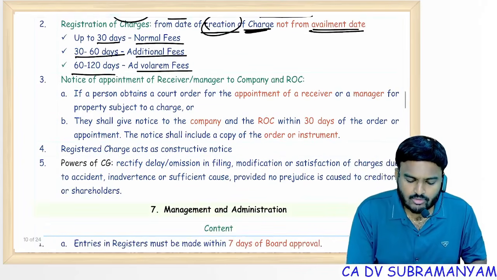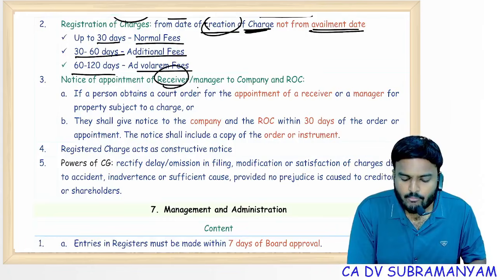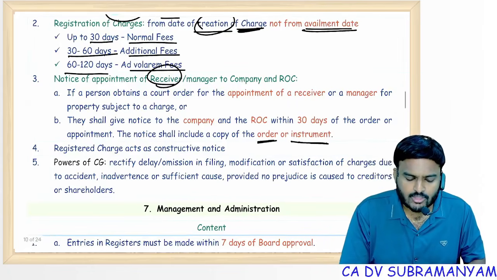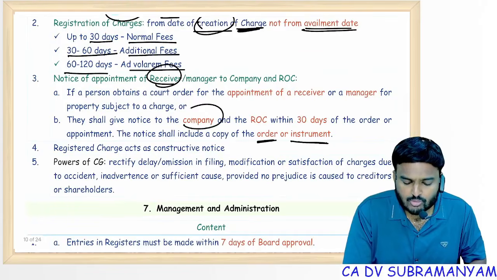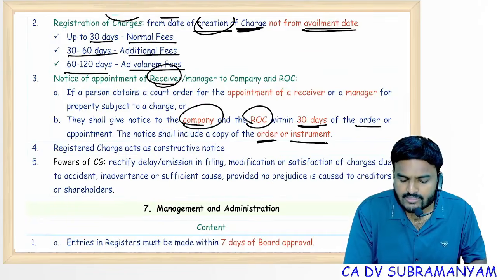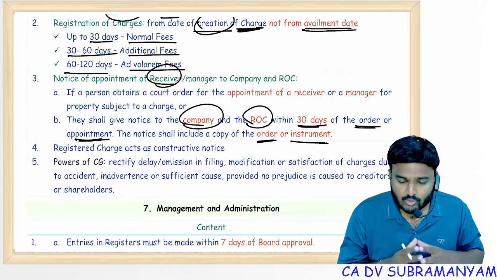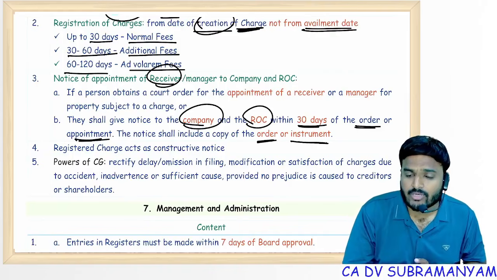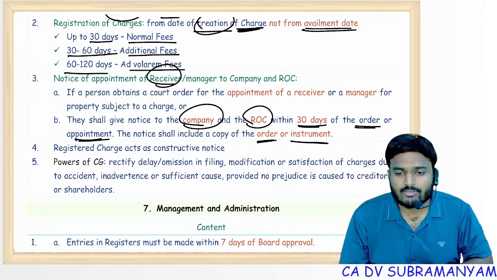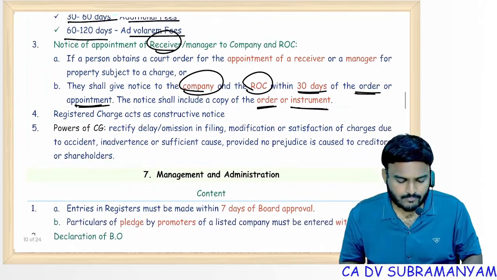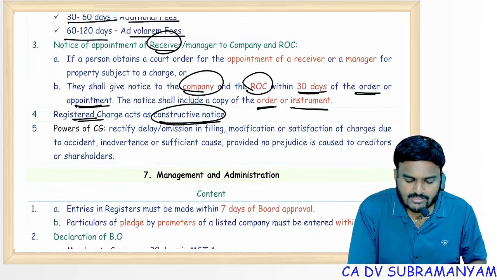So whenever official receiver has been appointed by the charge holder based on the instrument or based on the court order, they must give intimation, they must give notice to the company and ROC within 30 days of the order or within 30 days of the appointment. So this notice shall be given not only at the time of appointment but also at the time of termination also. Registration of charge will act as a constructive notice.